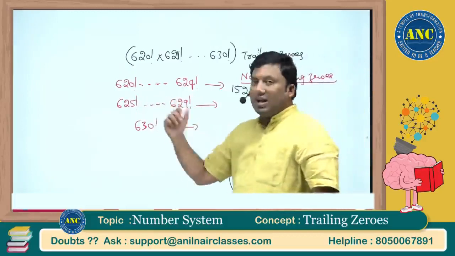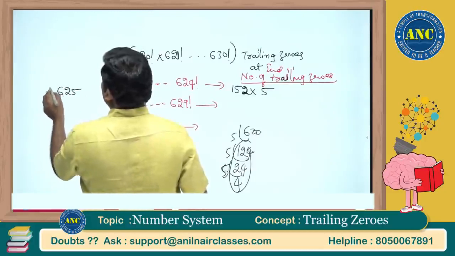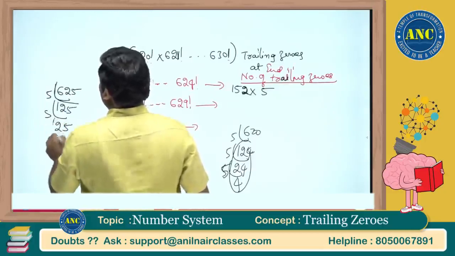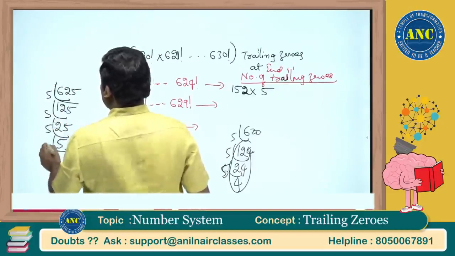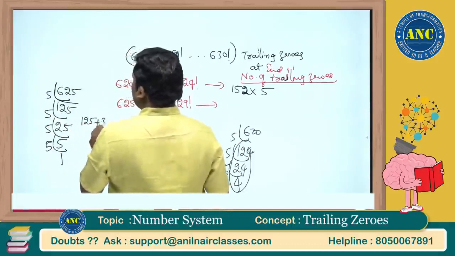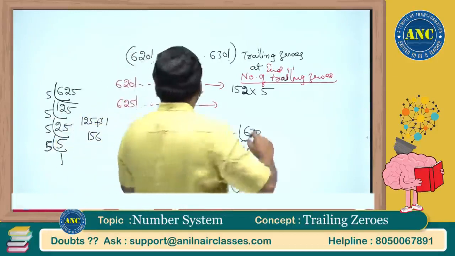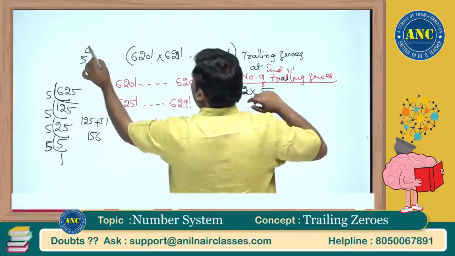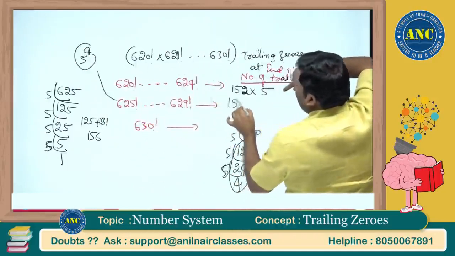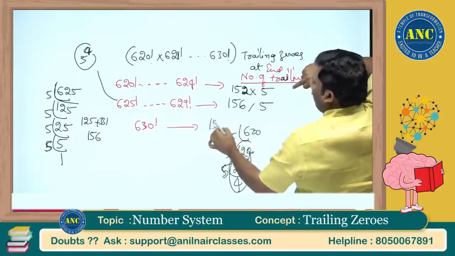Let me see what is happening for 625 factorial. 625 is 5 125s, 5 25s, 5 5s, 5 1s. So this will be 125 plus 31, 156. Now you understood it. 625 is 5 power 4, so an extra 4 increase will be there. 156 plus 1, so this will be 157.